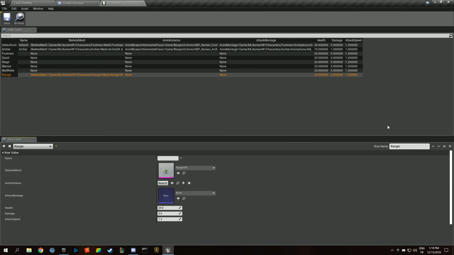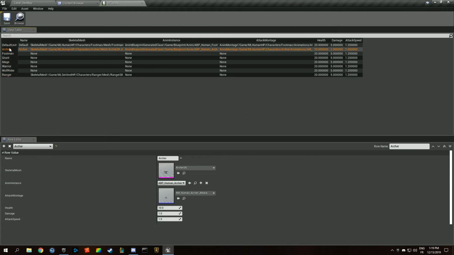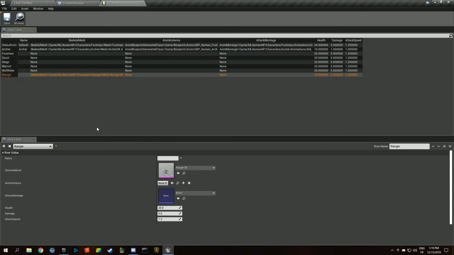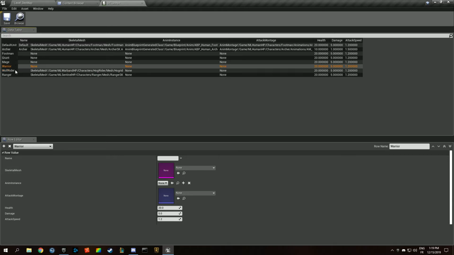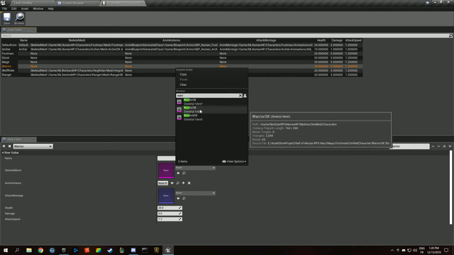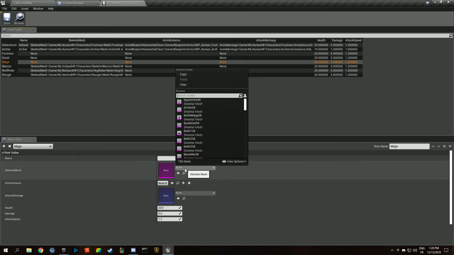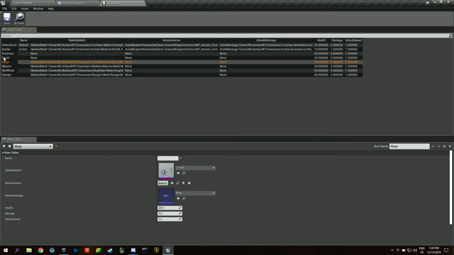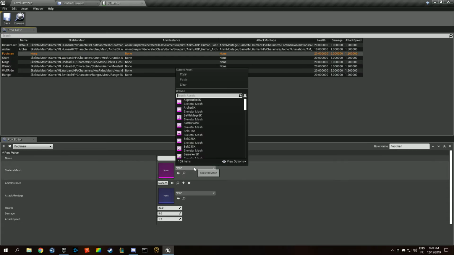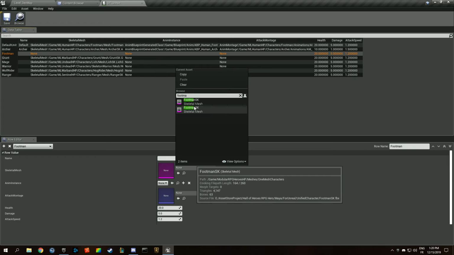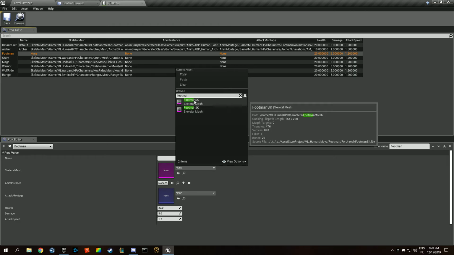Maybe we'll see if we need to modify these names to better reflect to what faction a unit belongs. So we need a ranger, we need a wolf rider. Oh yeah, it's called something else, I don't quite remember. Og rider, warrior, we want the undead one, we want the lich, I suppose it is called, we want the grunt, and we want the footman. And the footman, we're going to need the human one, so that one.